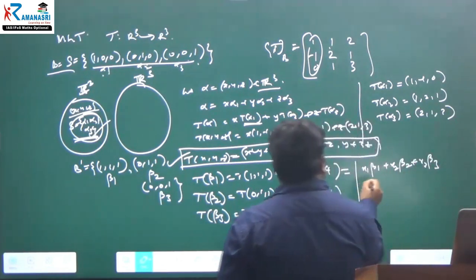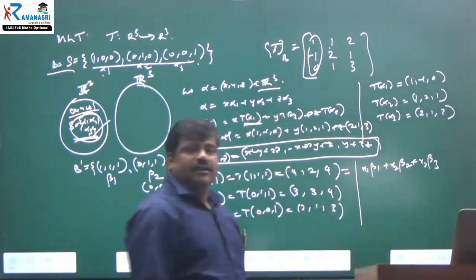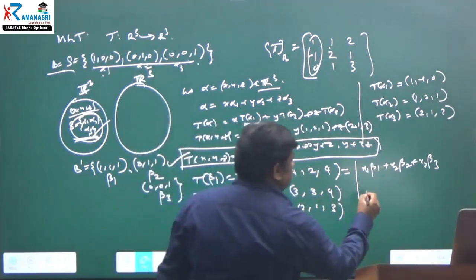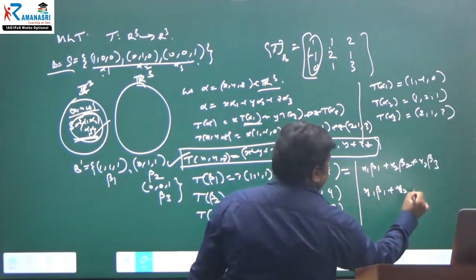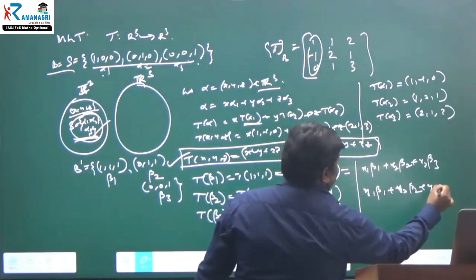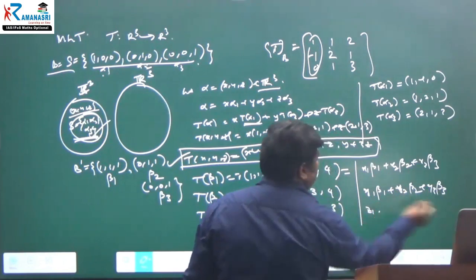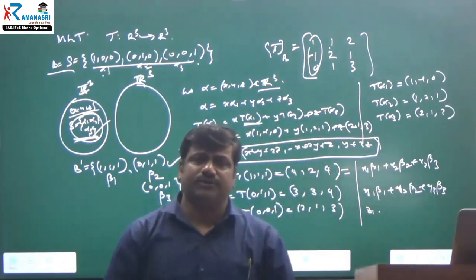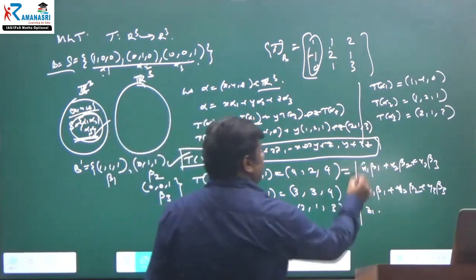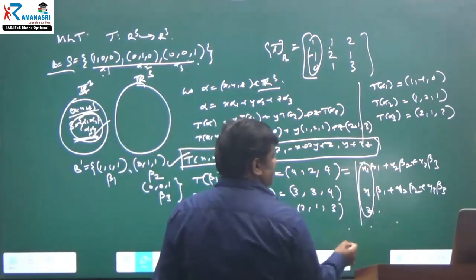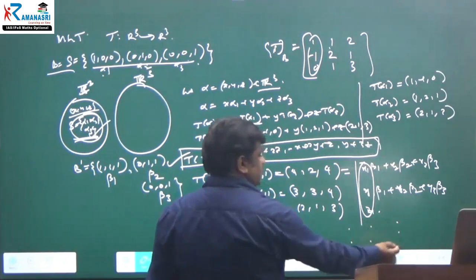And again, y1 into beta 1 plus y2 into beta 2 plus y3 into beta 3. Here also z1 into beta 1 plus z2 into beta 2 plus z3 into beta 3. Then the matrix of the transformation must be written column-wise: x1, y1, z1, x2, y2, z2, x3, y3, z3.